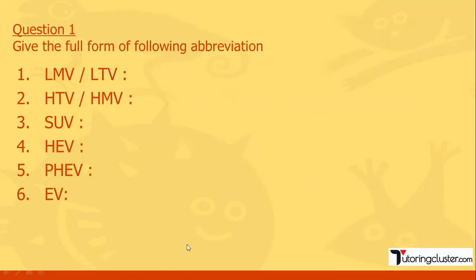So the question number 1, it says give the full form of the following abbreviation, right? So such type of question can be there. So first one is what? LMV. So we know what LMV stands for. It's a light motor vehicle. Okay. And LTV it stands for light transport vehicle. Right? Okay. So light motor vehicle, what are the examples? Cars, jeeps. Okay, these are light motor vehicles.